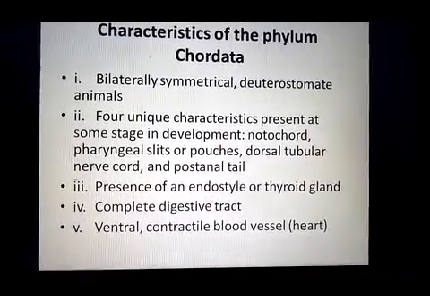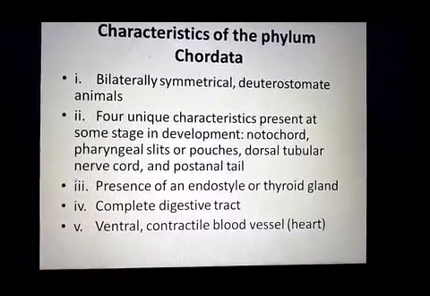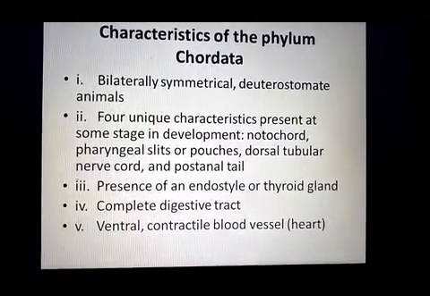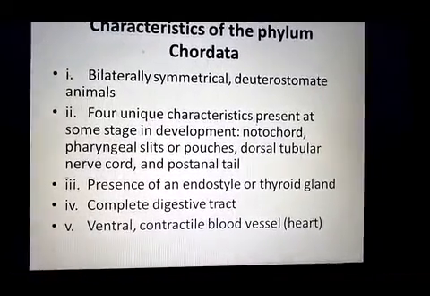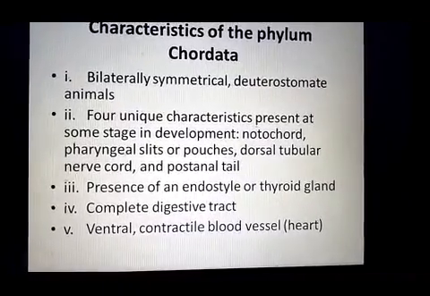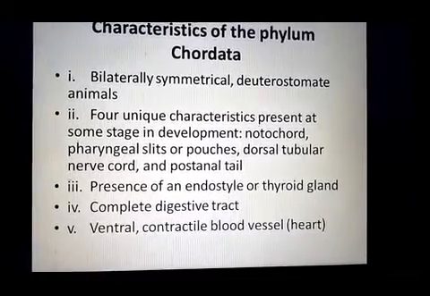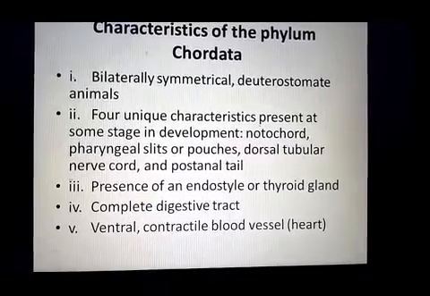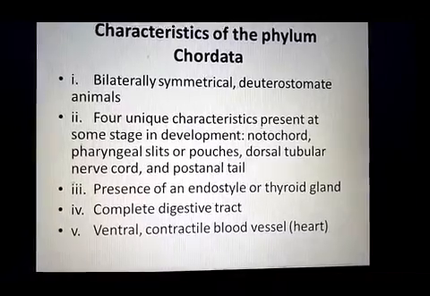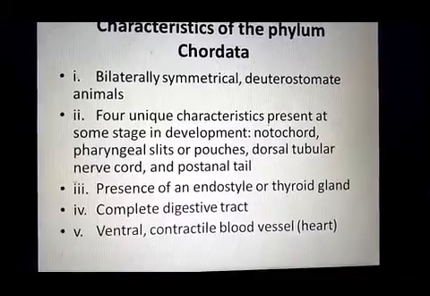The second unique characteristic is the presence of the pharyngeal slits, or pharyngeal pouches. These are extensions of the digestive system in the pharyngeal region to the outside of the body. The third is the presence of the dorsal tubular nerve cord, or dorsal hollow nerve cord. This is part of the nervous system and is present on the dorsal side. And the last one is the post-anal tail, behind the anal opening, which is present in the chordates.